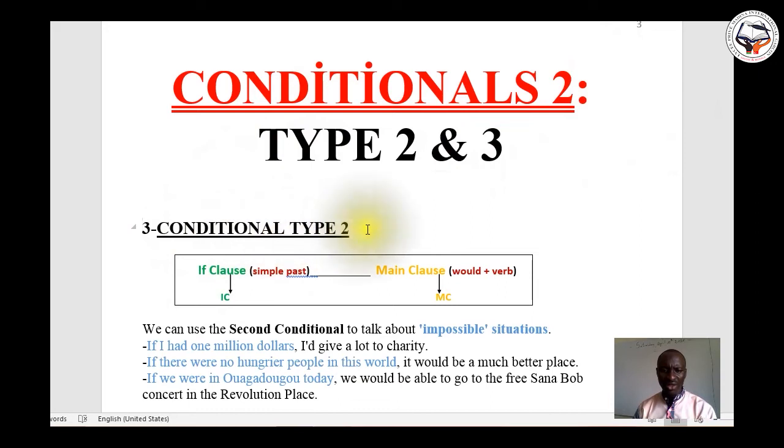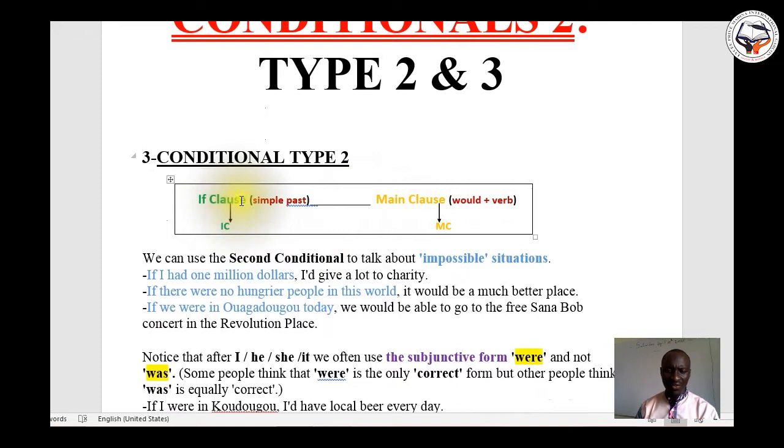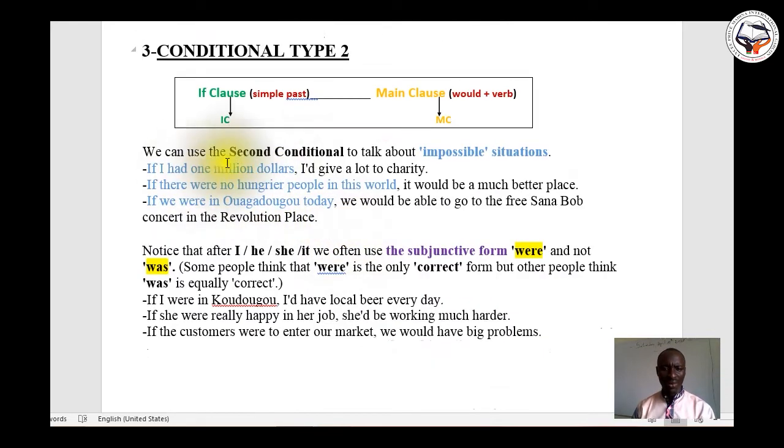The second conditional, what we call conditional type 2, has an if clause. This is the rule: if clause (IC) in the simple past, and main clause (MC), would plus verb. We can use the second conditional to talk about impossible situations. Examples: if I had $1 million, I'd give a lot to charity.